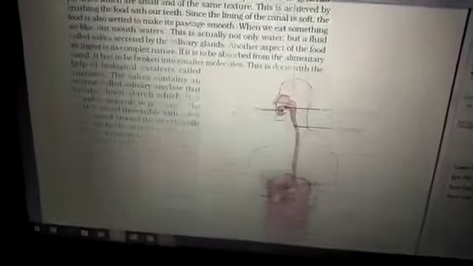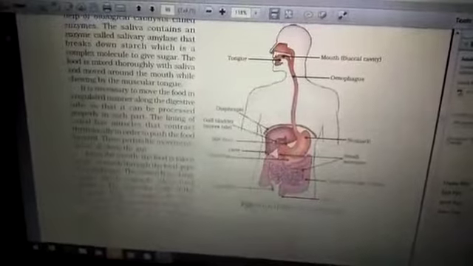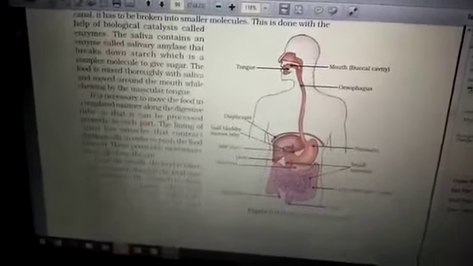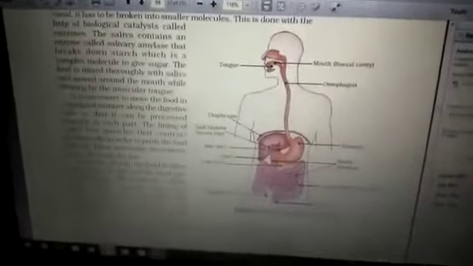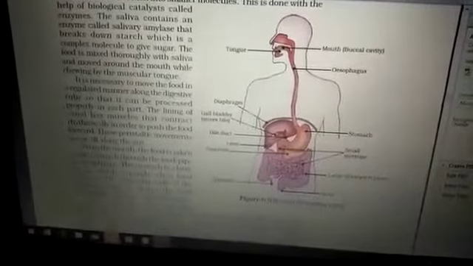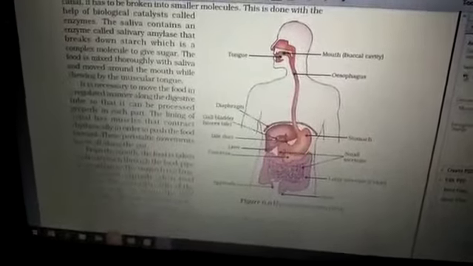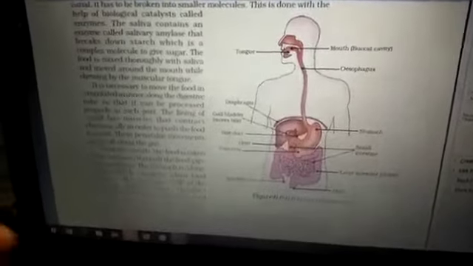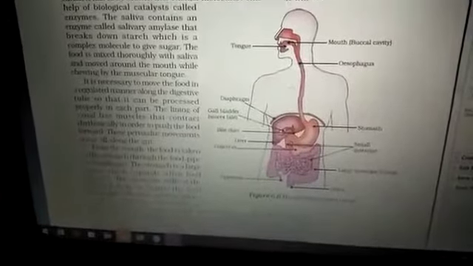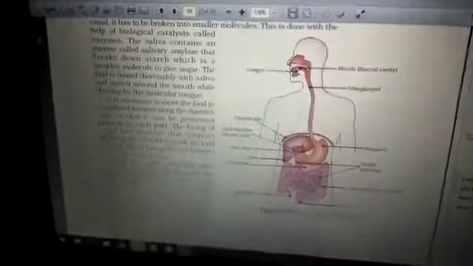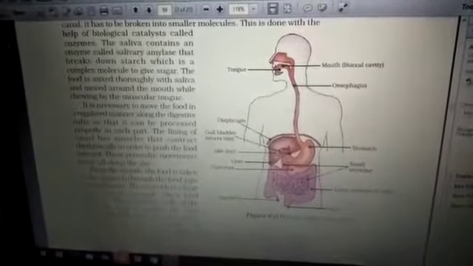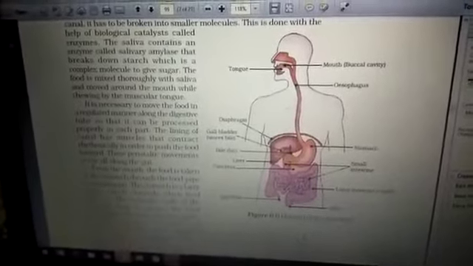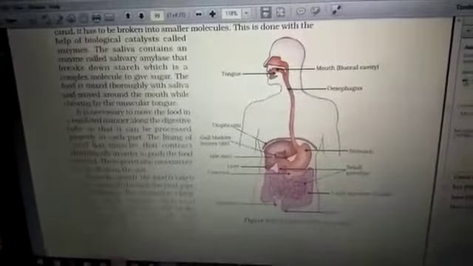The human digestive system is also called the alimentary canal, which is about 9 meters long, in which about 6.5 meters is the small intestine, and the rest are in centimeters only. The human digestive system starts from the mouth region, the lips, which are only responsible for the intake of food material inside.